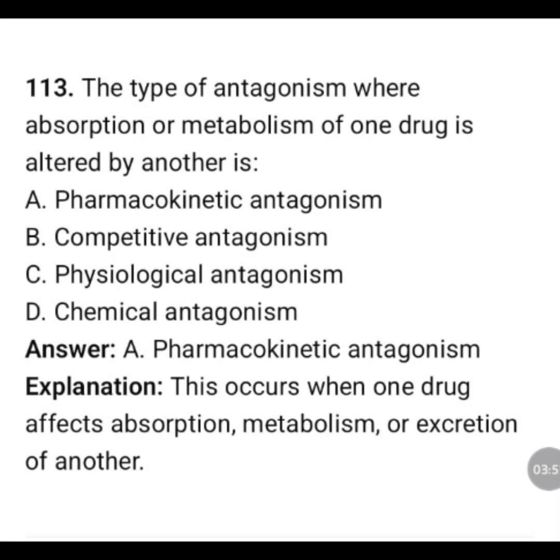The type of antagonism where absorption or metabolism of one drug is altered by another is: pharmacokinetic antagonism, competitive antagonism, physiological antagonism, chemical antagonism. The correct answer is option A, pharmacokinetic antagonism. This occurs when one drug affects absorption, metabolism, or excretion of another.